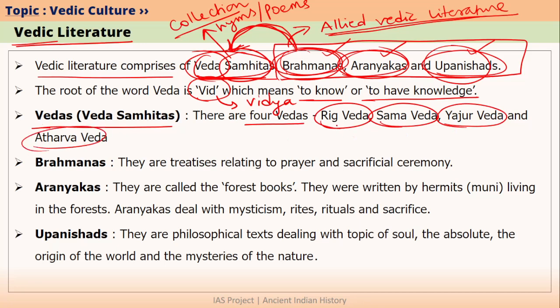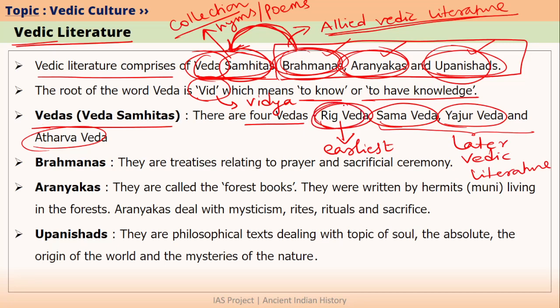Of these four Veda Samhitas, Rig Veda Samhita was the earliest and the remaining three were written later. That is why these are also called as later Vedic literature. So when we say early Vedic literature, we mean Rig Veda Samhita. When we say later Vedic literature, we mean Sama Veda Samhita, Yajur Veda Samhita and Atharva Veda Samhita. Along with all these, later Vedic literature also means the allied Brahmanas, Aranyakas as well as Upanishads. I hope this point is clear.